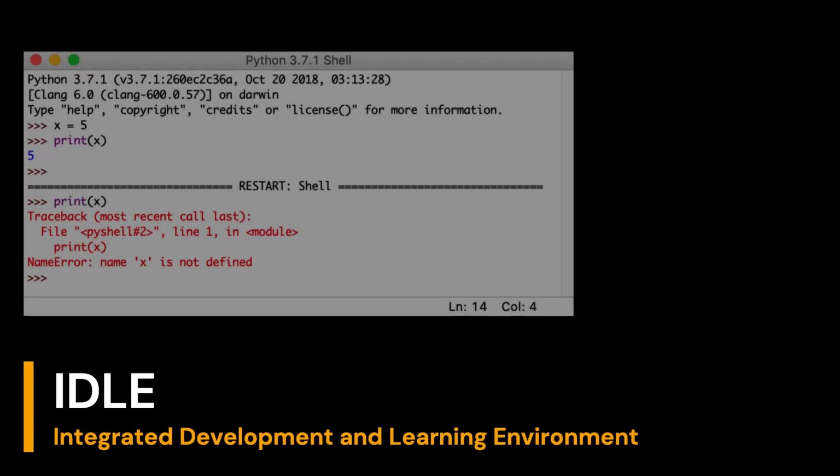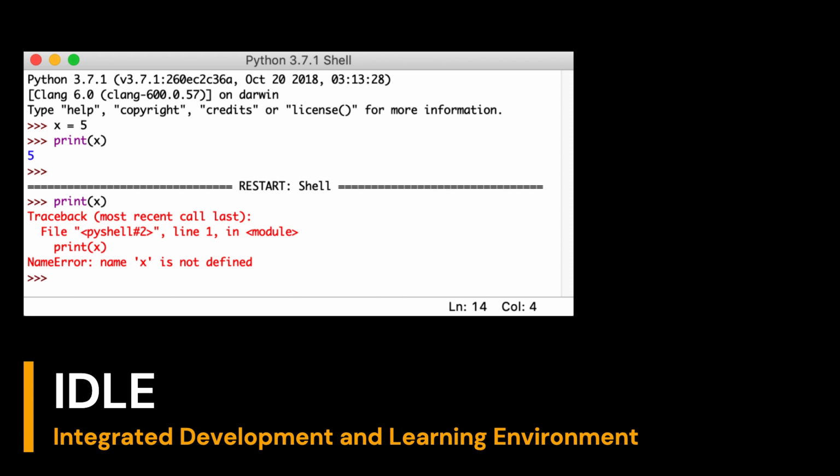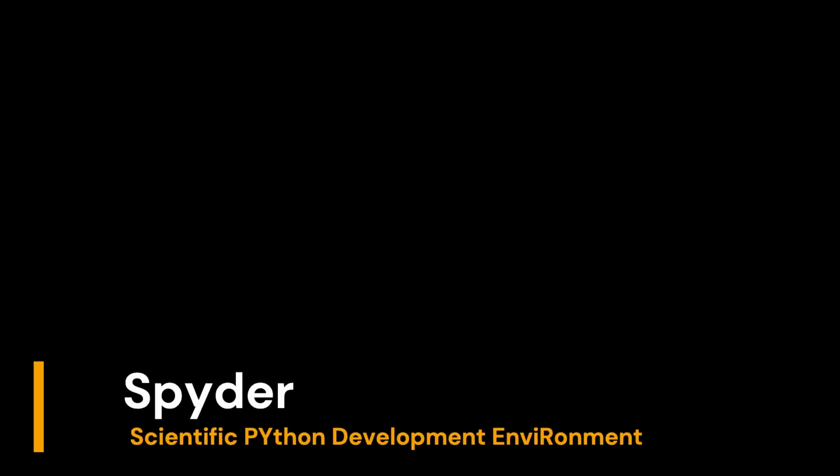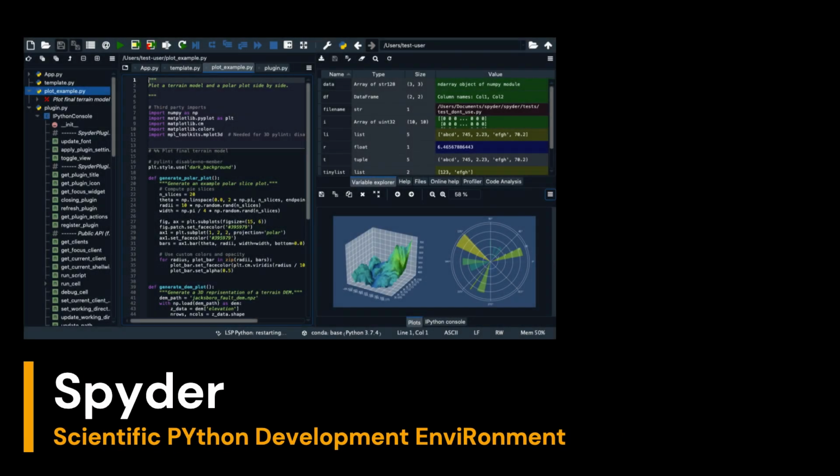IDLE, Integrated Development and Learning Environment. An IDE coded in 100% pure Python, using the tkinter GUI toolkit. Spyder, Scientific Python Development Environment. The Anaconda IDE that gives you a lot of the scientific Python libraries.